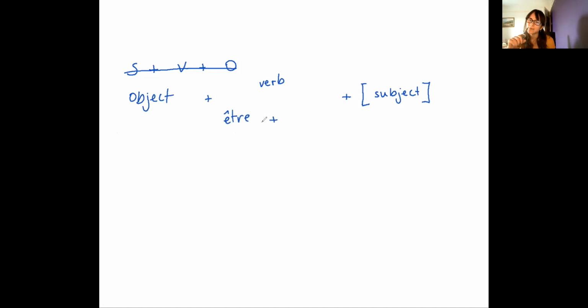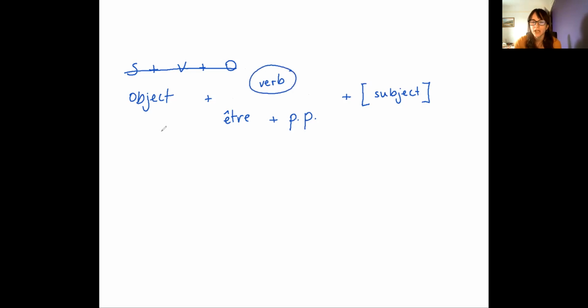So remember, the past participle is the verb form that we used in the perfect tense. You know, j'ai mangé, joué, the é accent: if it's ER, it becomes é; if it's IR, it becomes i; if it's RE, it becomes u, right? That's the past participle. I've talked to you a lot about it in the perfect and then in the pluperfect. The past participle is when the verb is transformed like that. And here we're going to use it as well. So past participle, I'm going to write it PP.